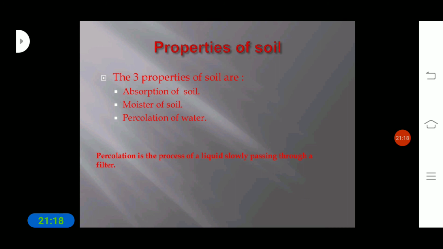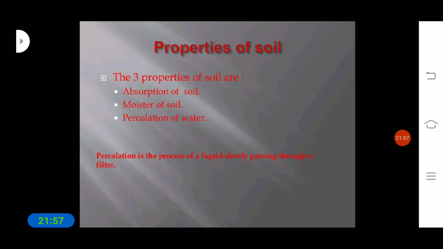The percolation rate can be calculated by using a formula. Okay, so we can also calculate the percolation of water. That means we can find out the capacity of the soil to percolate, that is, to filter the water. Through the formula we can find out the percolation of the water.